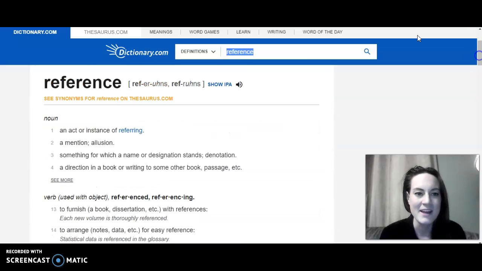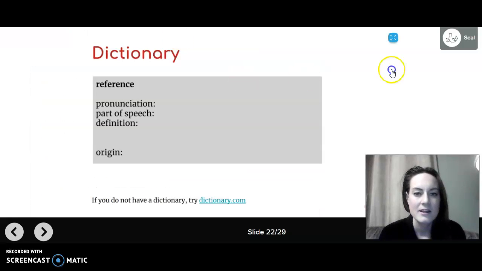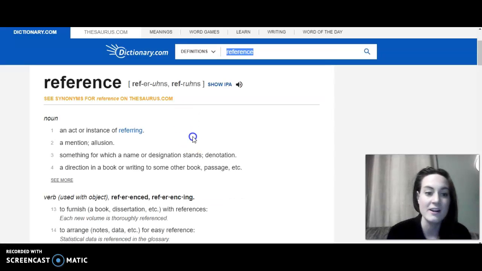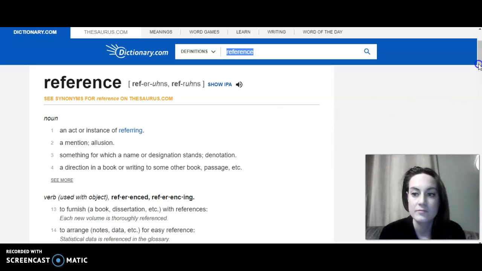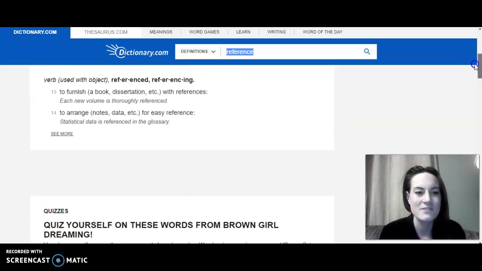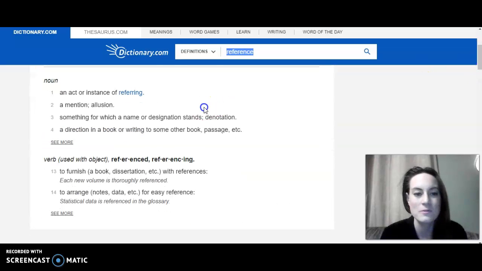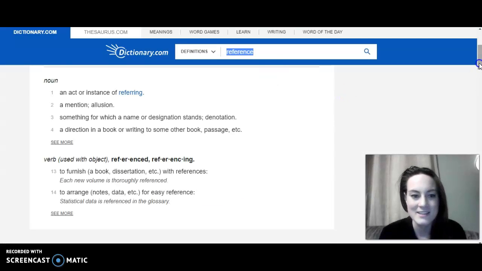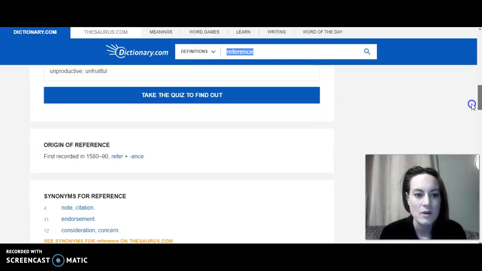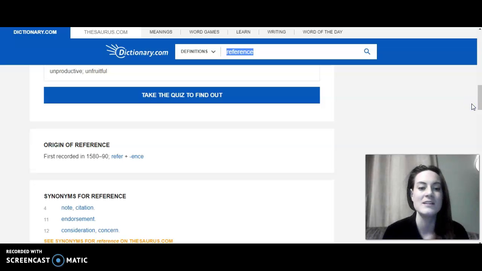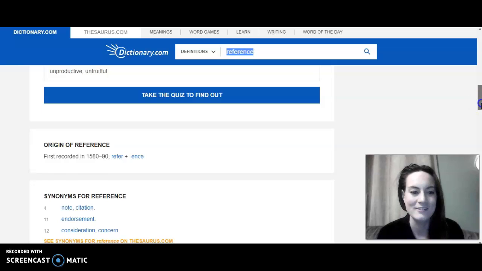Yeah, that looks to be it. Definition, an act or instance of referring, a mention, an allusion. To furnish, to arrange. So there's a few different definitions. You can choose the one you think fits the best. Origin, let's see the origin. First recorded in 1580 to 1590. Cool.